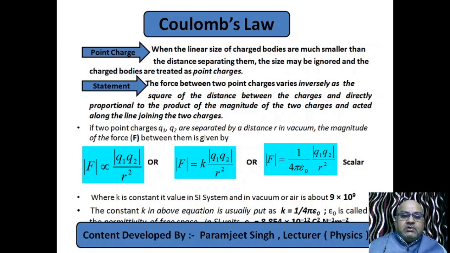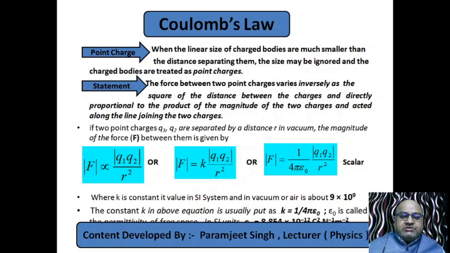So according to Coulomb, the magnitude of this force between two charges is directly proportional to the magnitude of the product of the charges and inversely proportional to the square of the distance between the charges. Very simple law. And this has an analogy with Newton's universal law of gravitation. What was that?